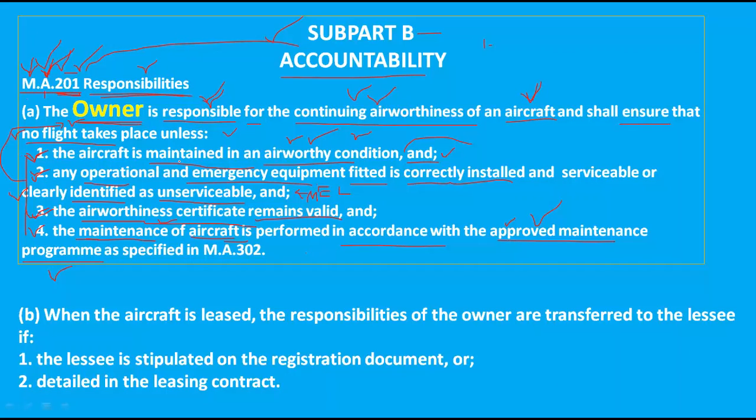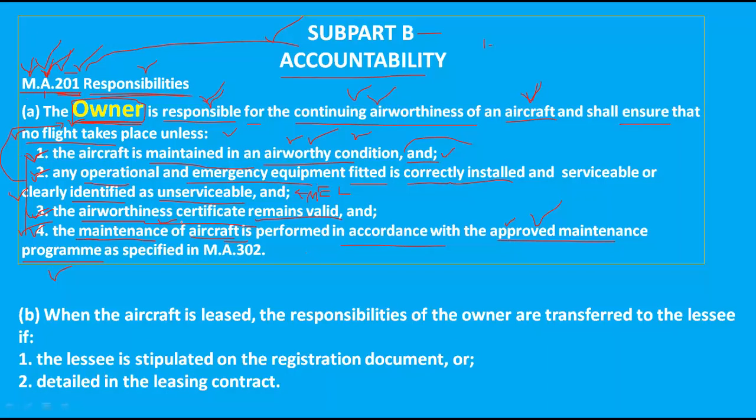Third one is operational and emergency equipment properly fitted and working properly. And fourth one is airworthiness certificate. And fifth one is maintenance of the aircraft in accordance with the maintenance program. If you replace this owner word with operator, the same four tasks are applicable for the operator also. Okay, this is the responsibility of the owner or operator for an aircraft.